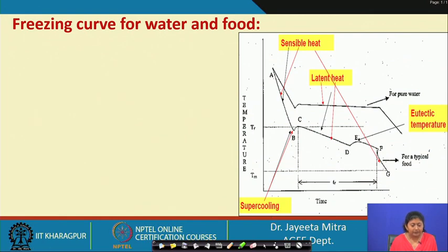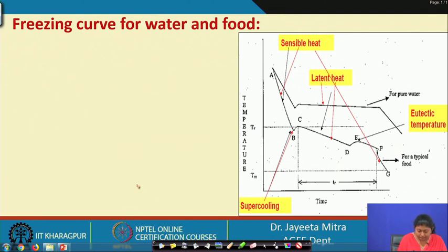Freezing curve for water and food. Okay. Now, before describing the curve where we have plotted the temperature versus time, and how these changes happen from one stage to the other, let me first explain how this phenomenon of freezing normally takes place.